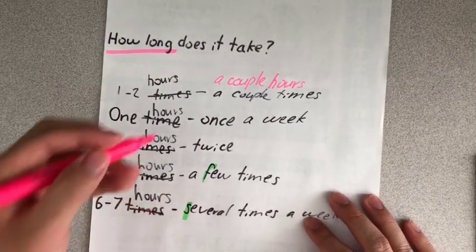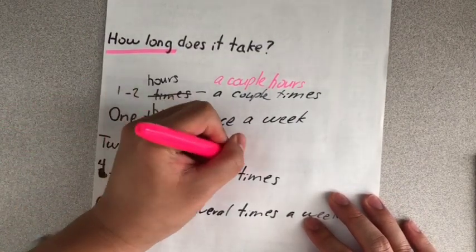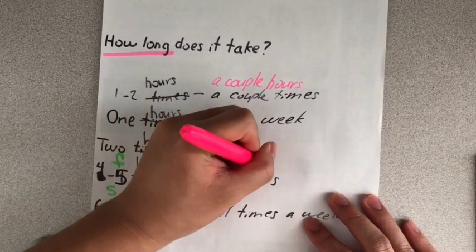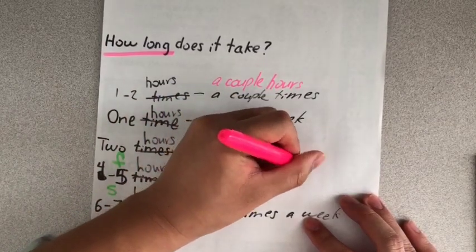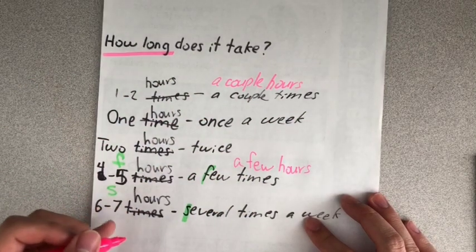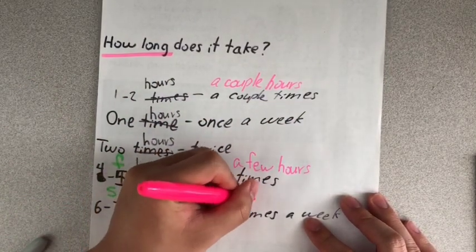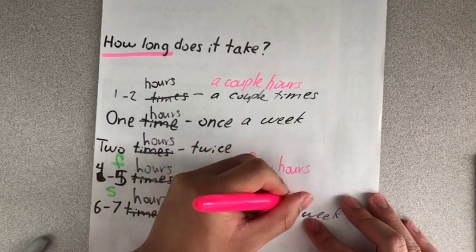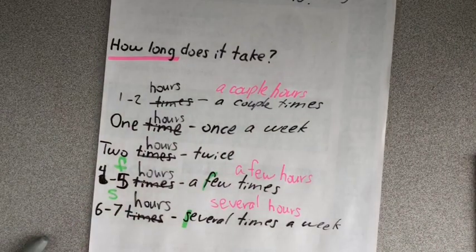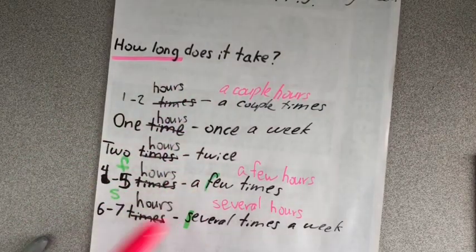Four to 5 hours becomes a few hours. Six to 7 hours becomes several hours. A couple hours, a few hours, several hours.